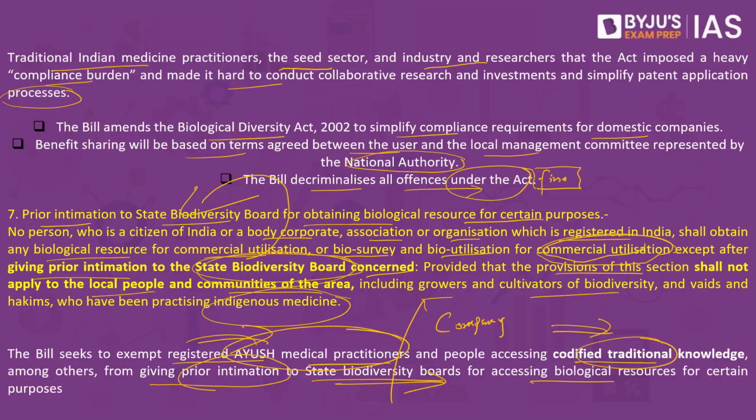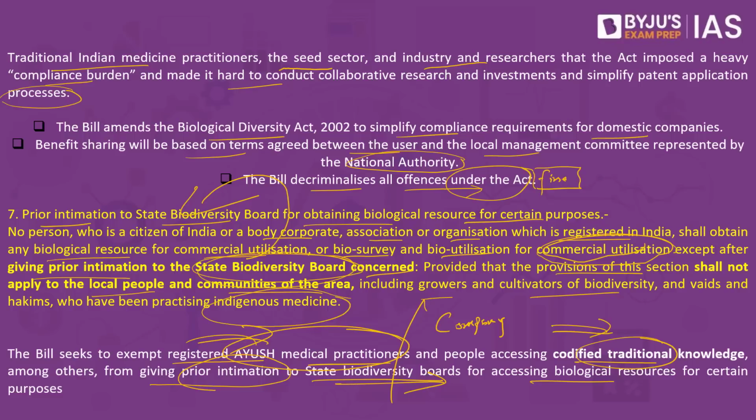But now what would happen? Only a fine is present, so they would be ready to pay the fine. Even if it is in lakhs, they would pay the fine as well, and ultimately there would not be any deterrent effect, which is the major problem. And this happens to be another major concern. Added to it, we have the National Biodiversity Authority, and some of the powers that have been given to the National Biodiversity Authority have also been diluted. So these are some of the issues and concerns with respect to this legislation.